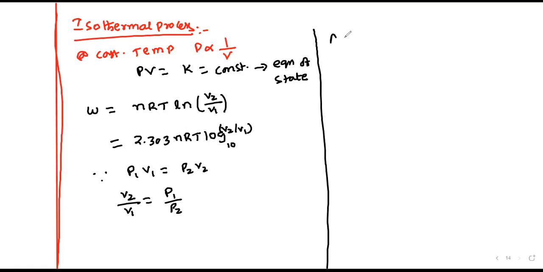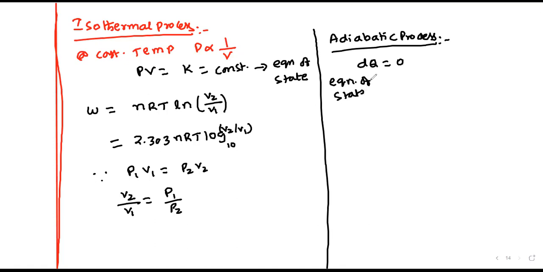Next is the adiabatic process. In the adiabatic process, there will be no exchange of heat between the system and surroundings, that is dq equal to 0. So the equation of state is P times V to the power gamma is equal to constant, which I am considering as K.